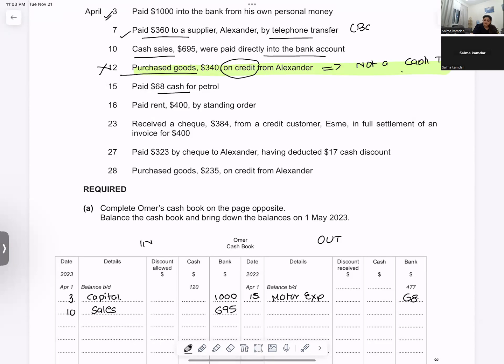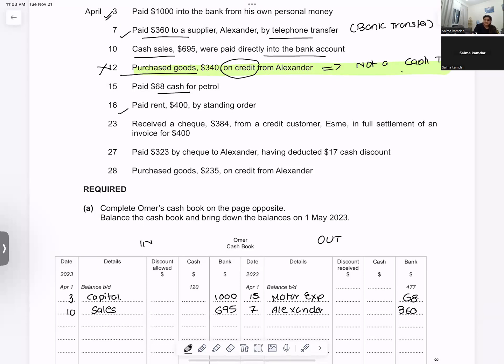Telephone transfer means bank transfer. Money is going out of the bank on the 7th of April. It is going to a supplier, Alexander. So I will write Alexander. It is going out of the bank.